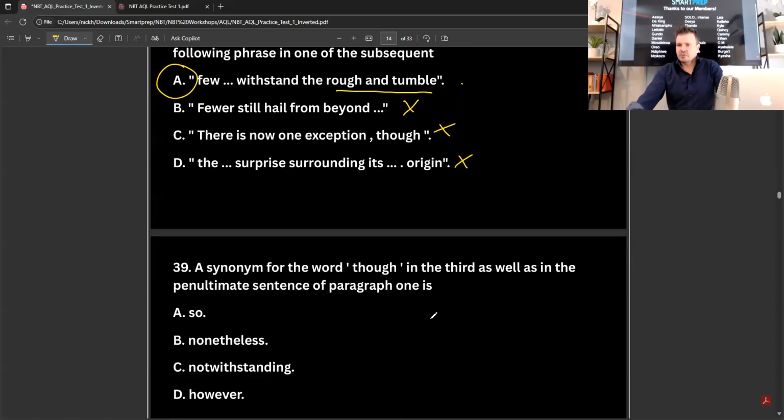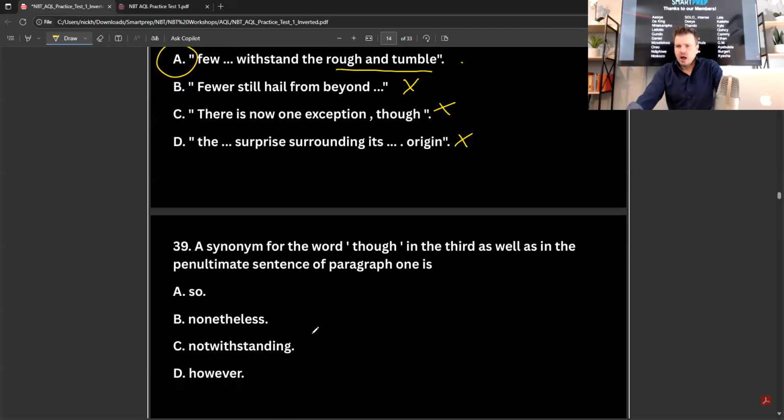A synonym for the word "though" in the third as well as in the penultimate sentence of paragraph 1 is... okay, although, though, no, not so. I would have said although, right? But although, however, right? Nonetheless, notwithstanding, however, is the correct one. Though, however, it's a synonym, right?